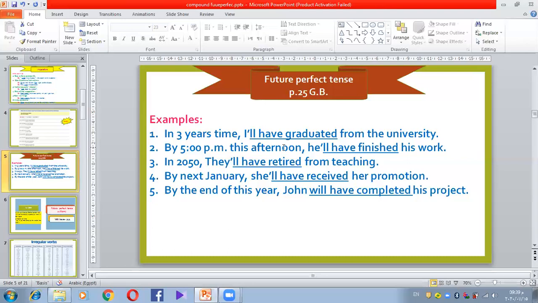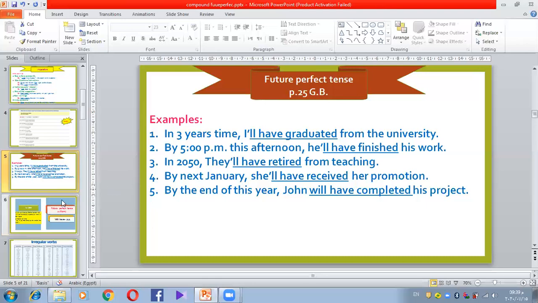By next January, this is future, she will have received her promotion. She knows that she is going to be promoted. She's going to have a higher position. Promotion means a higher position. She will have received it. She knows that this is her turn. By the end of this year, 2020, for example, John will have completed his project. This is the deadline. He will have finished this.